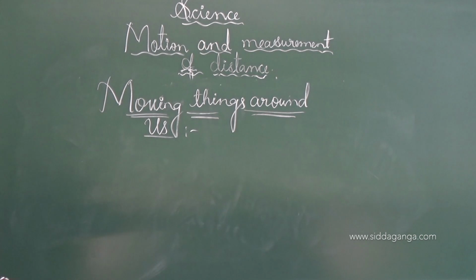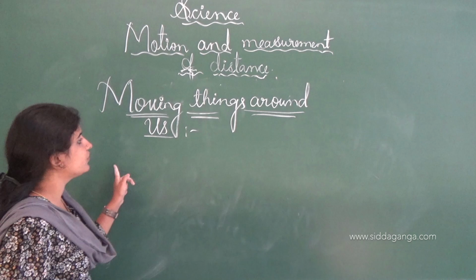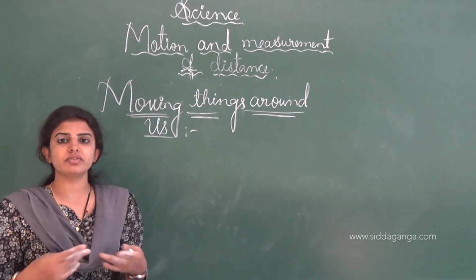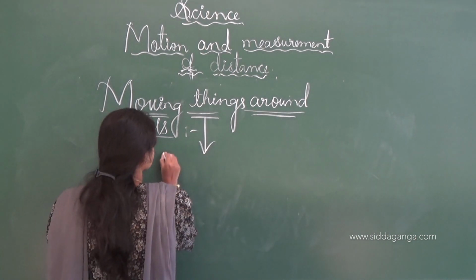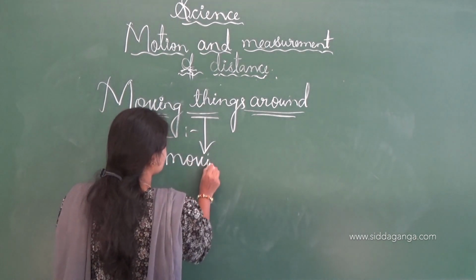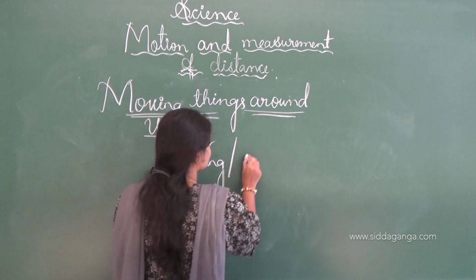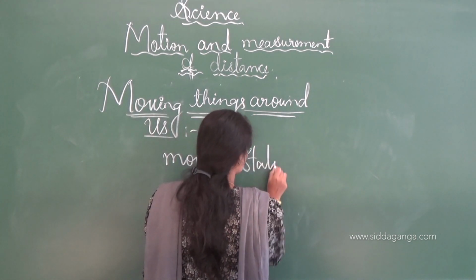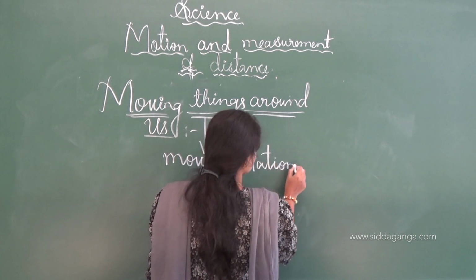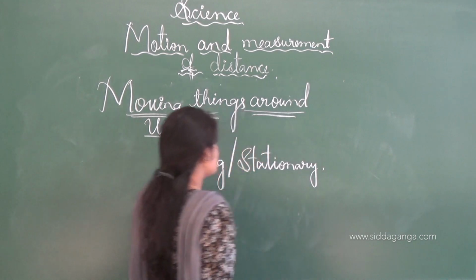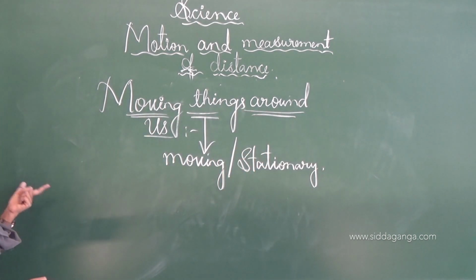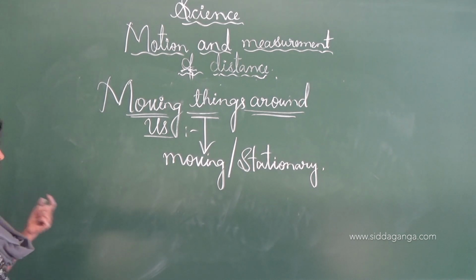And here one activity is there. As I told you, moving things around us are always moving, and some of them are stationary at a fixed position. Some of them are moving, and some of them are stationary, meaning they do not move at all. And when we talk about moving things, the word that comes here is motion.